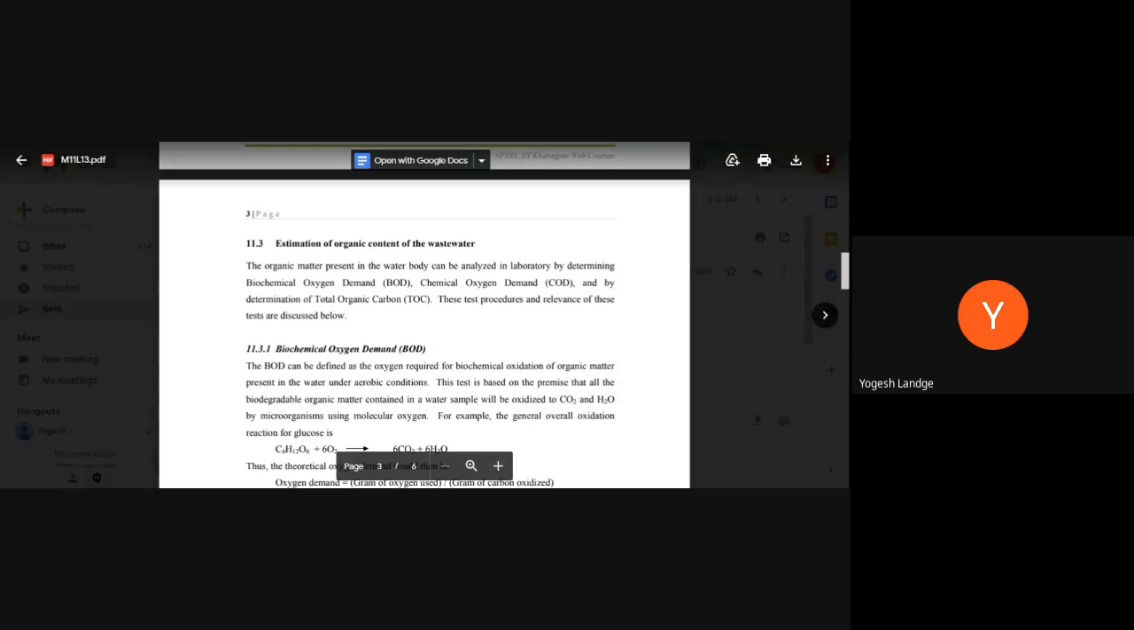Norms are set up by various departments. Especially in India, it is the Pollution Control Board, which may be the Central Pollution Control Board or the State Pollution Control Board. So they decide what the range is.